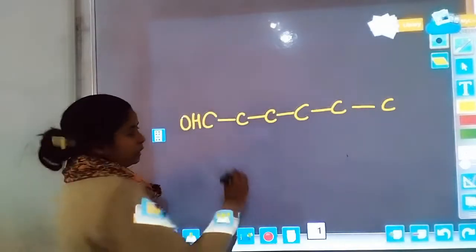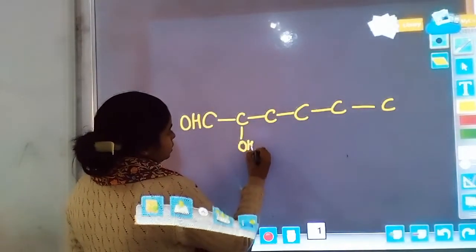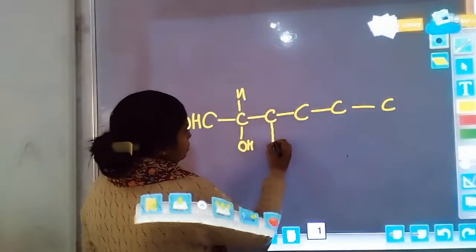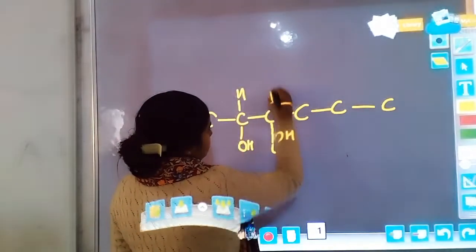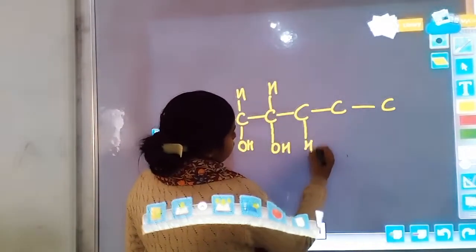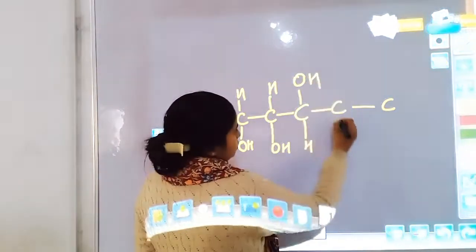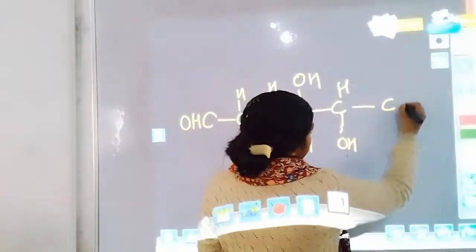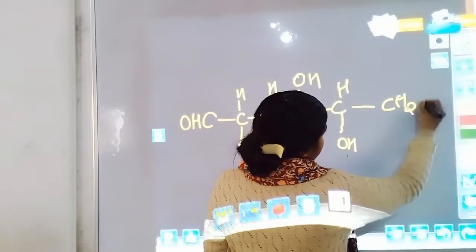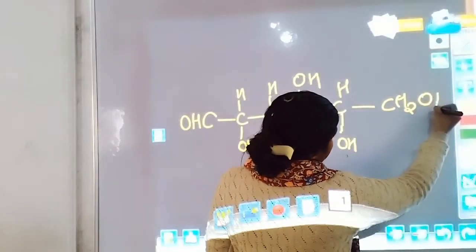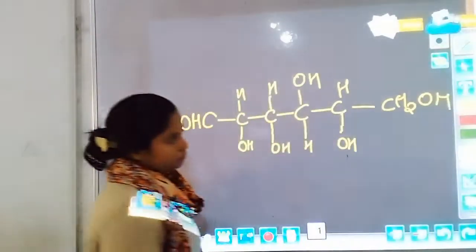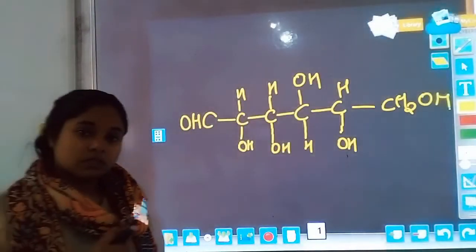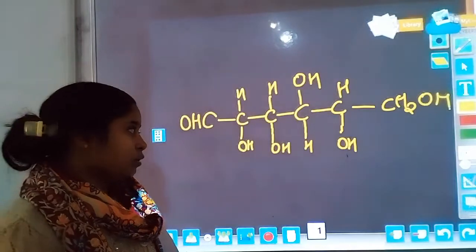Here are the CHO and H, OH, and here H, H, OH, and CH2OH. So this is the structure of the glucose molecule.